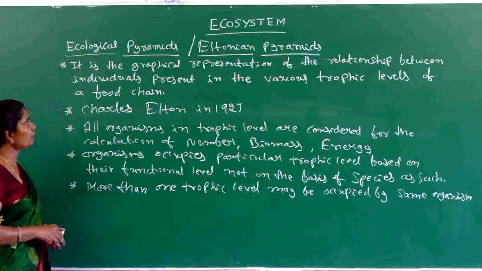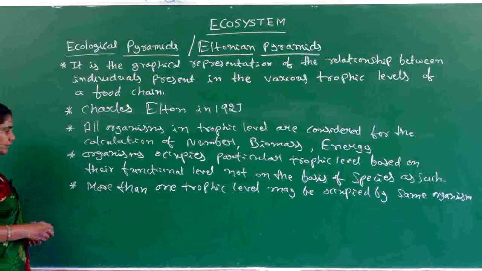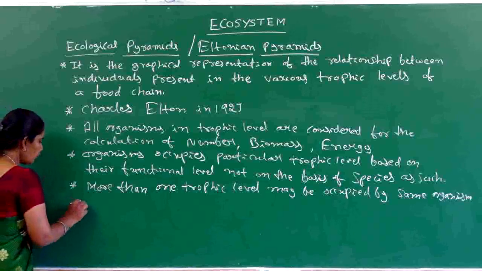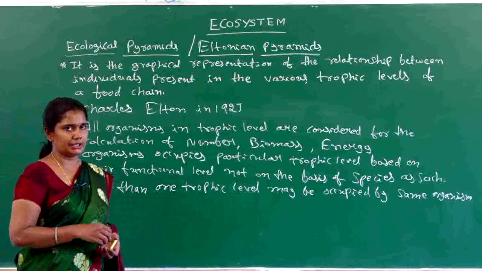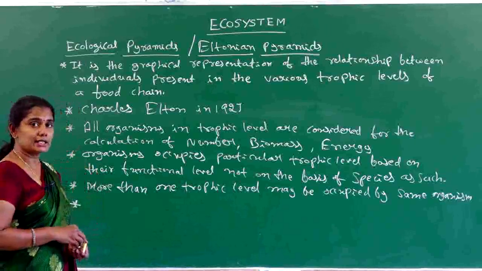Now one more thing about the ecological pyramid is that almost all ecological pyramids are upright in condition, but an exception is also there.